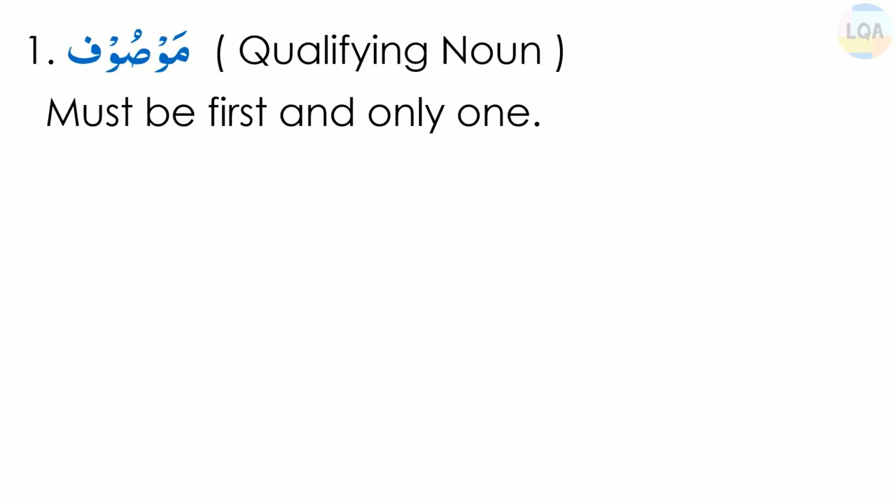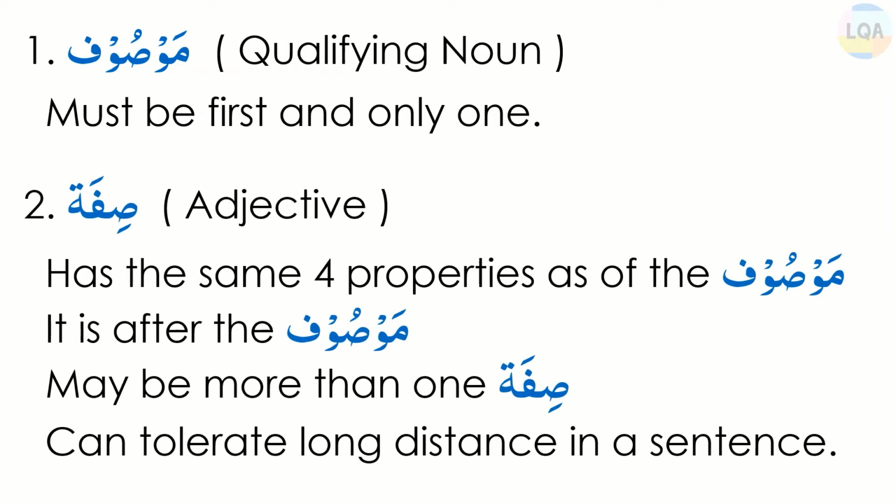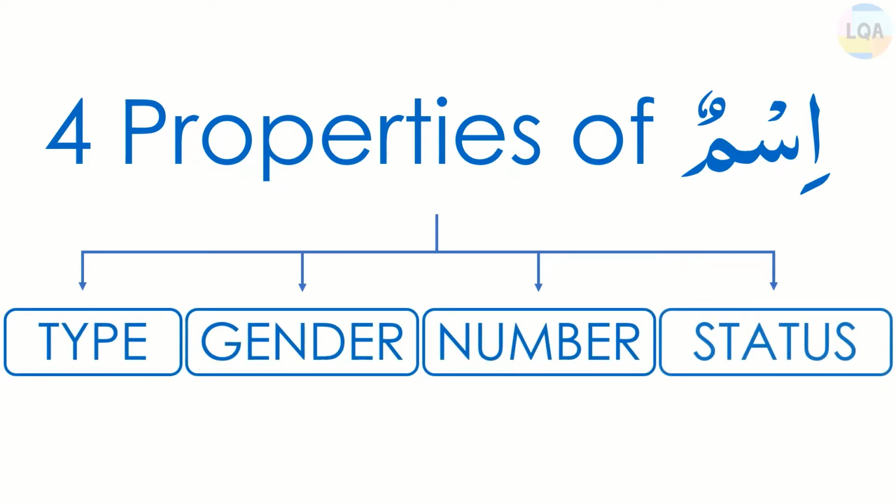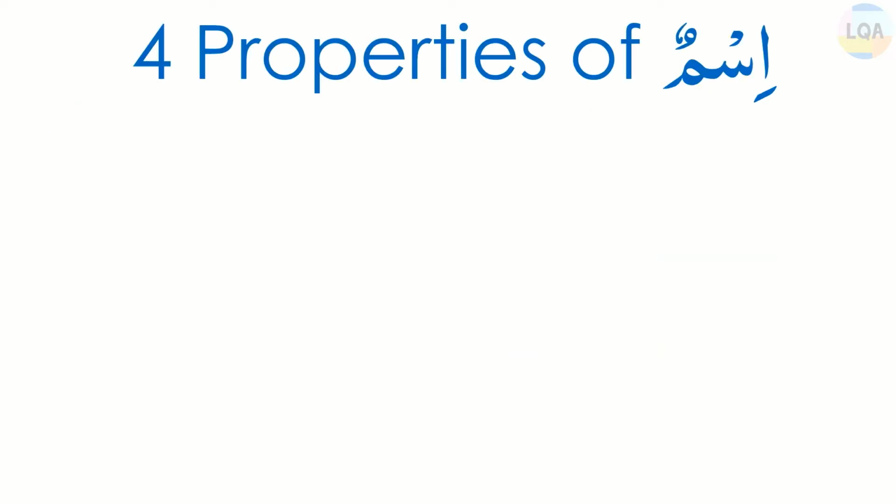Mawsuf, which is a qualifying noun, must be first, and sifa, which is an adjective, has the same four properties as the mawsuf. It is after the mawsuf and it can have more than one sifa. And that sifa, which is adjective, can be present at a long distance in the same sentence. Let's see which are those four properties of an ism which are same as the adjective. Those are type, gender, number, and status, which we have already learned about in the previous chapters.